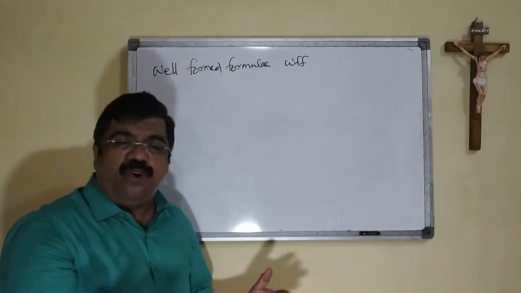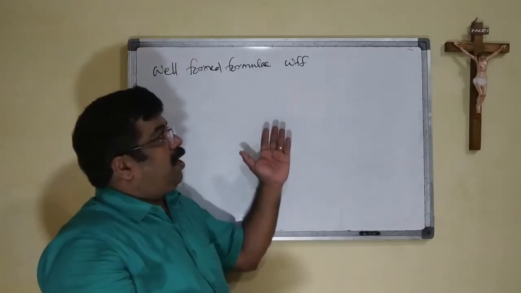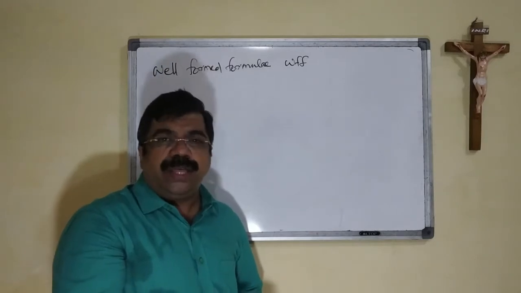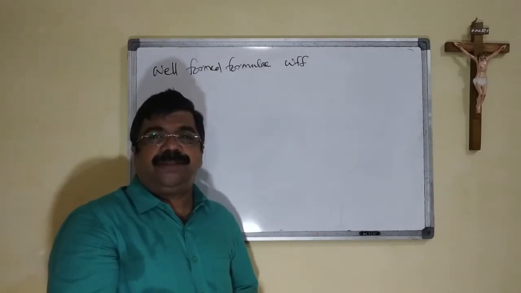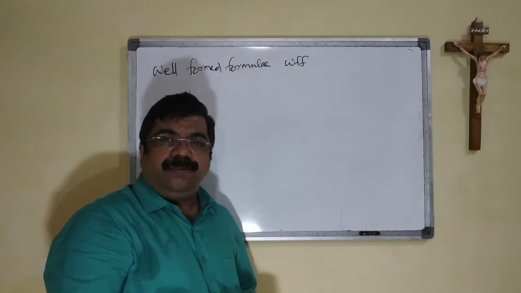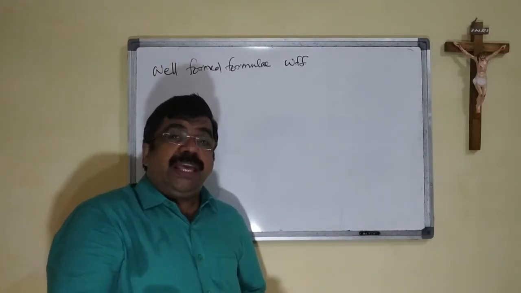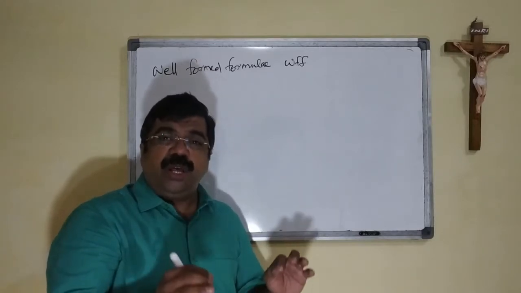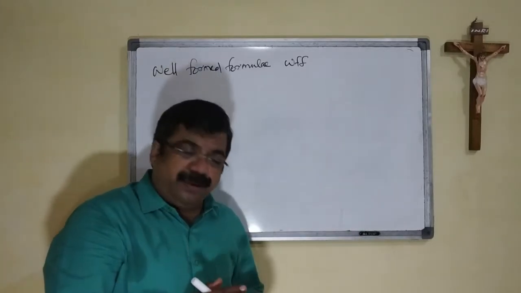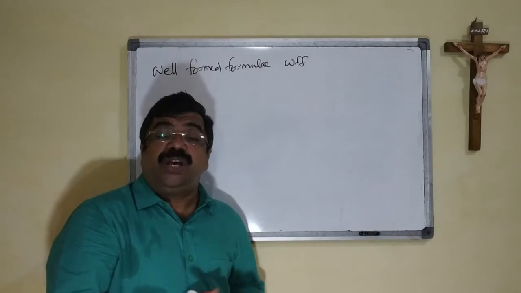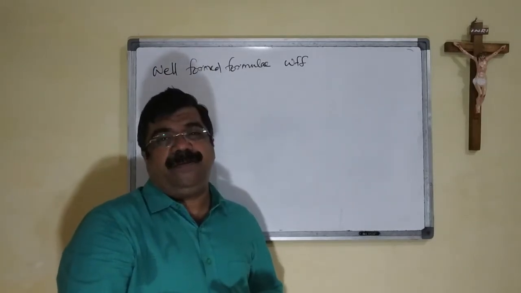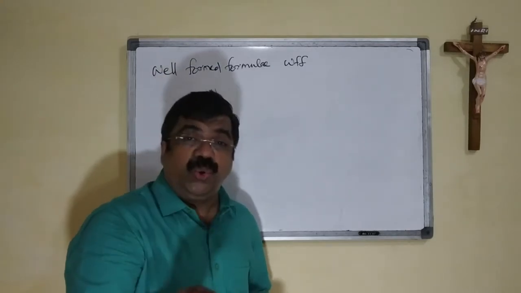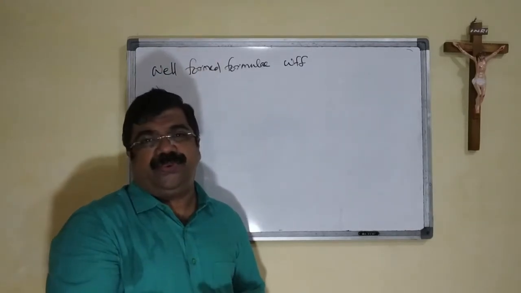This well-formed formulae is an alternative name for the propositions, statements or the sentences. Every well-formed formulae, statement or sentence is truth functional. That is, they may produce a true or a false value.